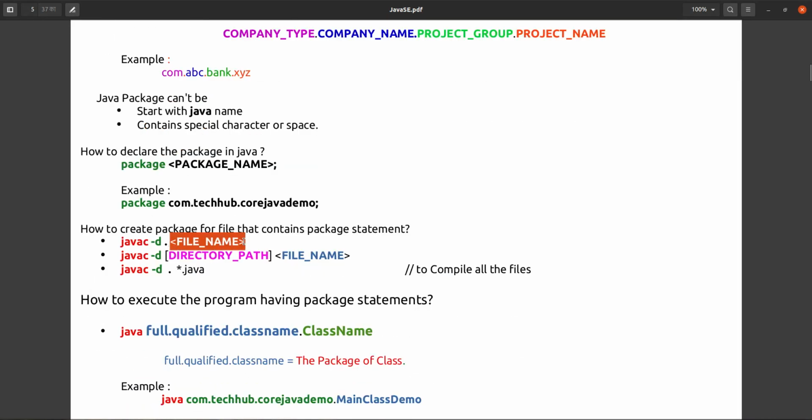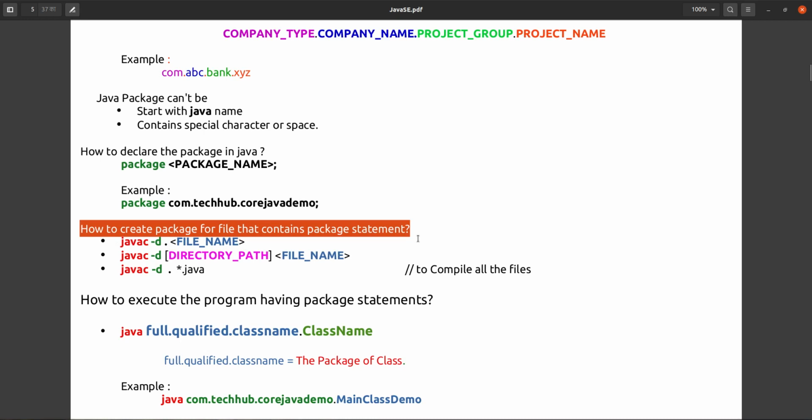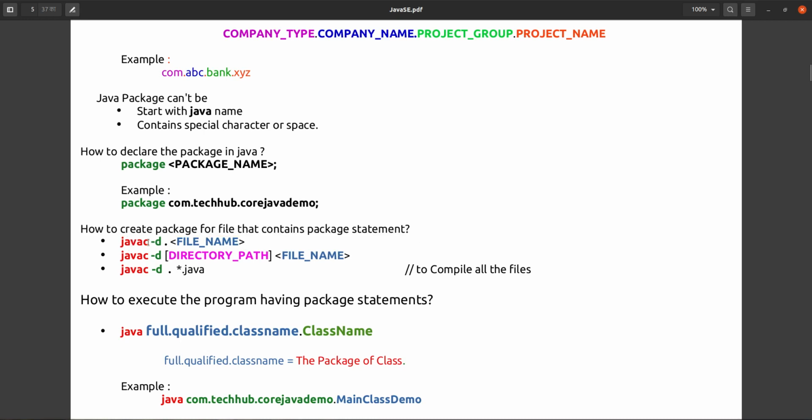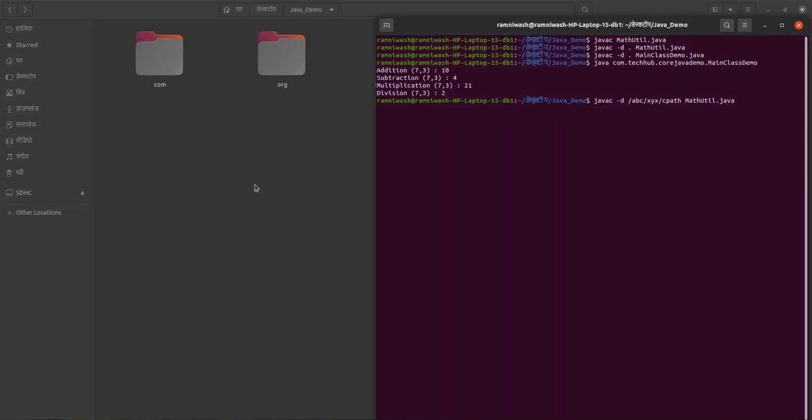Suppose this one. How to create a package for a file that contains a package statement? This is the similar way. javac -d dot file name. You can compile, but this will compile in your present directory where you opened the terminal. Here we have opened this terminal in Java demo only. So it will compile in this directory only, and it will create the package in this directory only. But if you want to create it in some other directory, then you have to give this name.